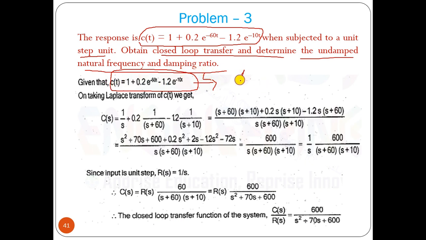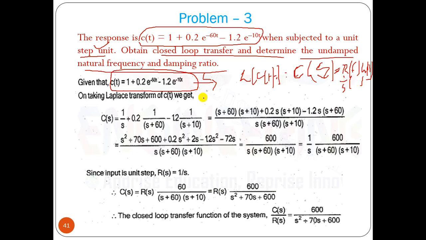If we perform the Laplace transform of c(t), we will get C(s). C(s) equals R(s) into the transfer function G(s). If C(s) is known and R(s) is known, which is a unit step so R(s) is 1 by s, then we can find this G(s) value.